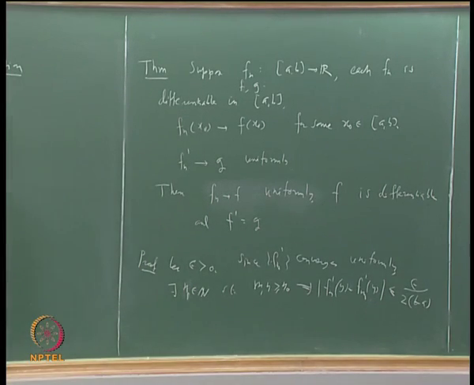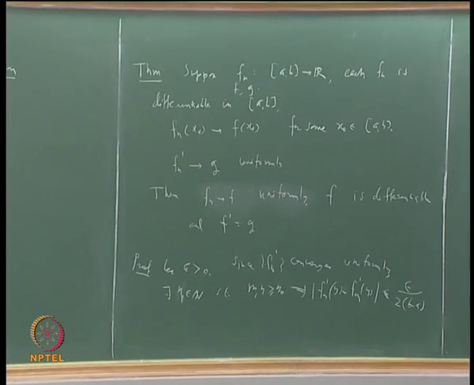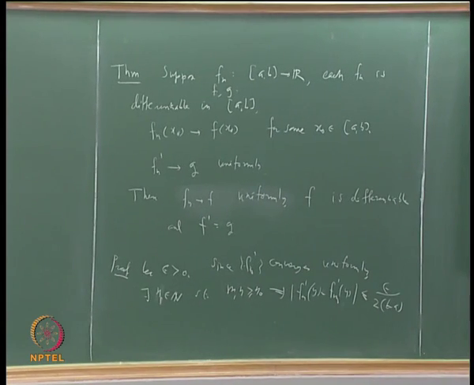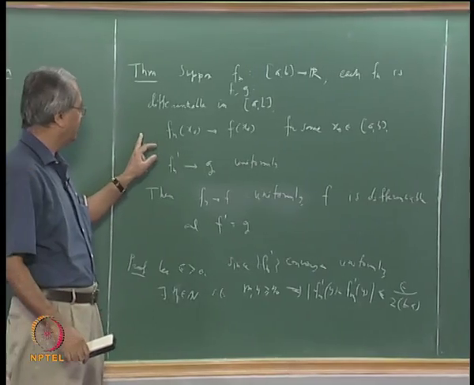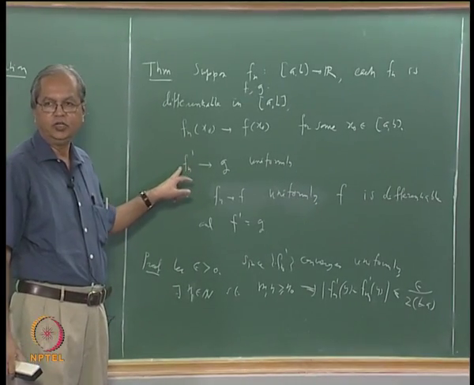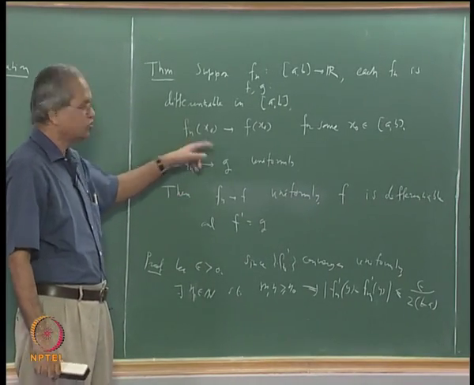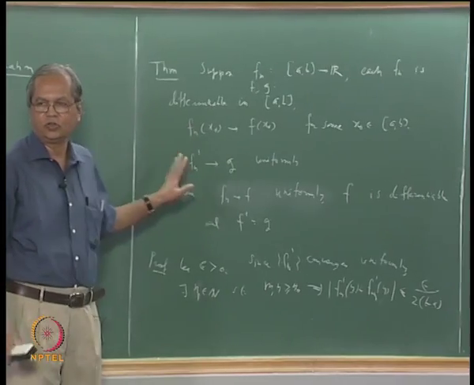So consider m and n bigger than or equal to n1, okay. Then there will exist n2 such that whenever m and n are bigger than n2, fn x naught minus fm x naught is less than epsilon by 2, okay.